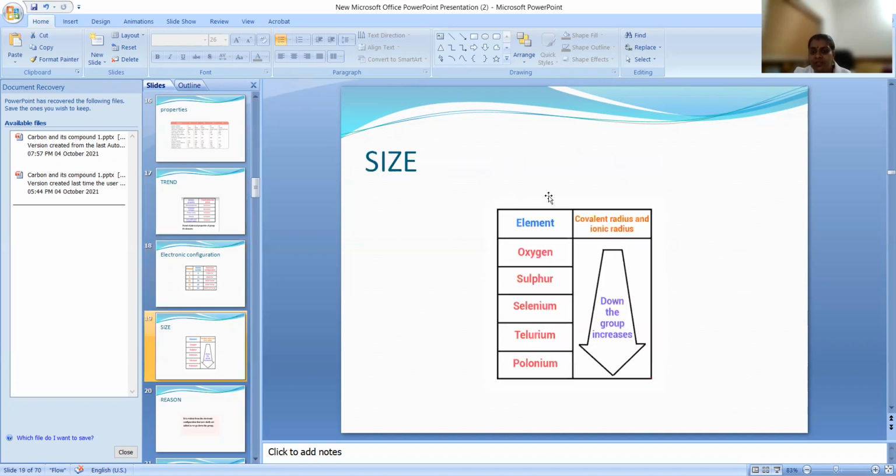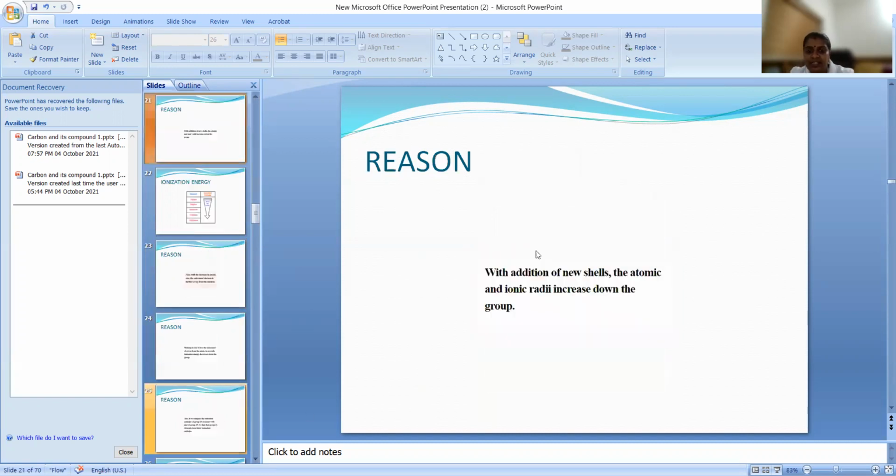Okay, now if you see the size, ionic or atomic size, when we are moving down, it is increasing. What will be the reason? Very easy. The number of shells are increasing. Okay, if you see the electronic configuration, you can see that the number of shell will increase while we are moving down in a group. Okay, so that is the reason.